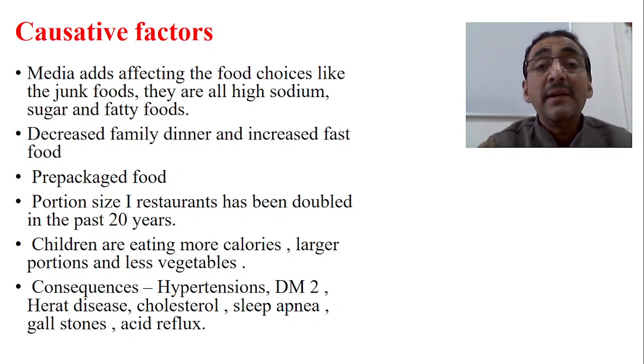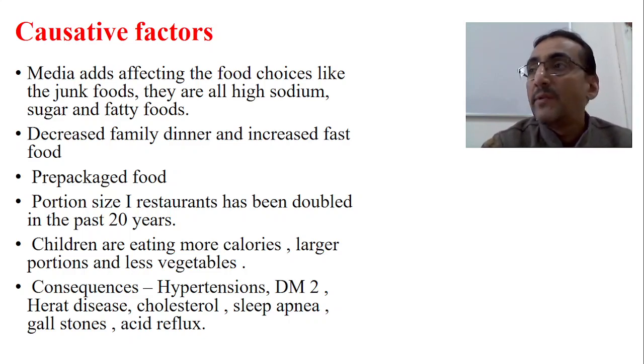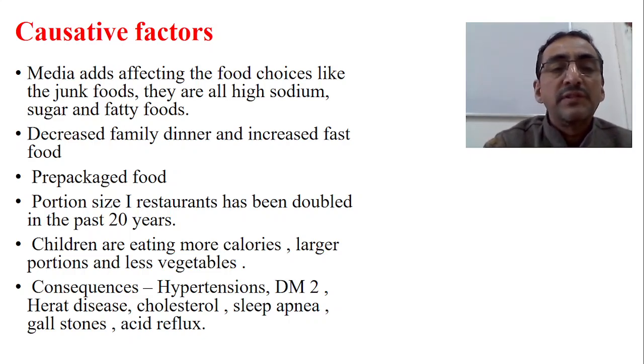Now, decrease in family dinner and increase in fast food. Previously, we had the very good habit of eating together in the family, maybe in the night hours, in the lunch hours, or at breakfast. We used to do it around a round table. All the family members used to sit together, and then we would distribute the food and take the food. Now that particular habit has completely disappeared.